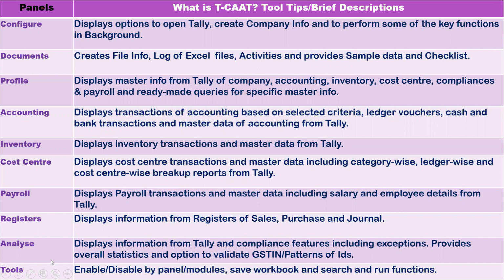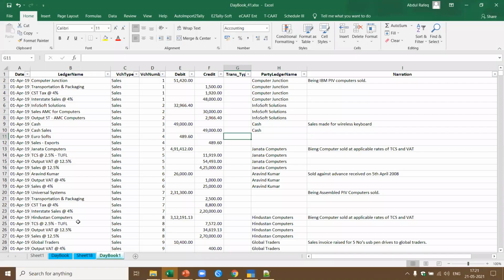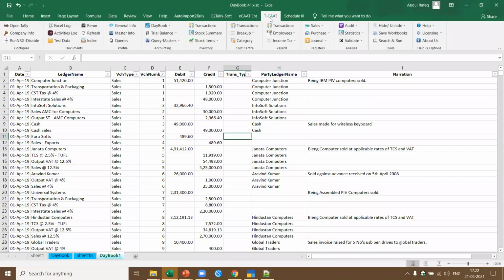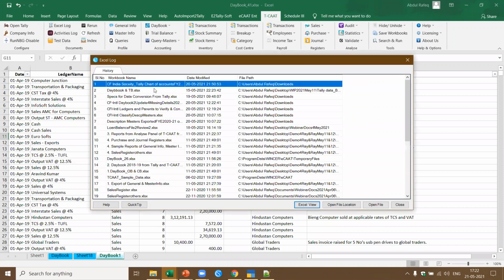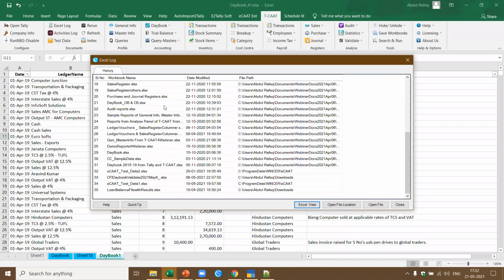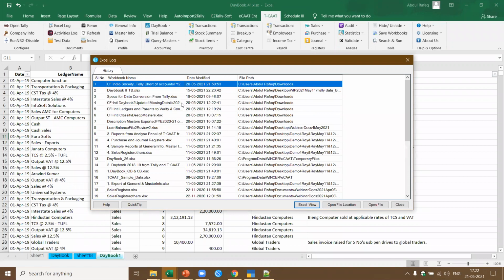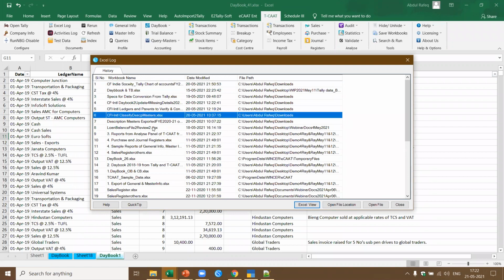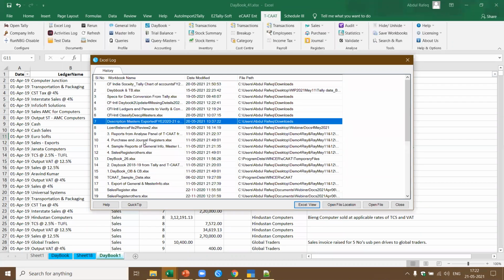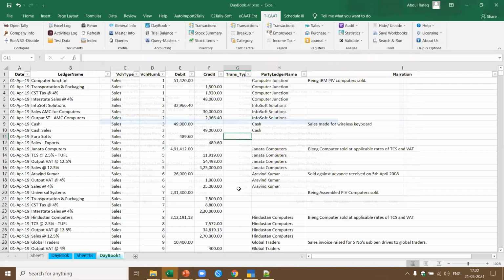Now let me show you in TCAT how this looks like. This is the TCAT. If you see here, I got the configure, the documents. In documents, I got Excel log. What is Excel log all about? Now this maintains a log of all the activities you performed in Excel. Okay, this becomes a documentation for you. Not only that, if you want to go to any specific function, you can click on that particular file, say open file location, or you can also open that file.